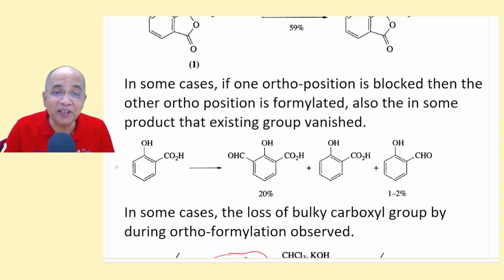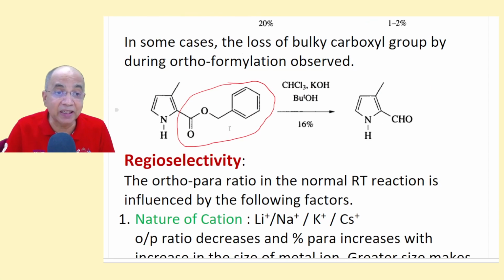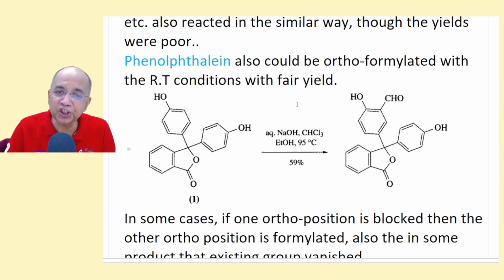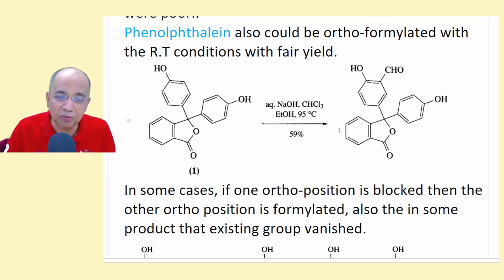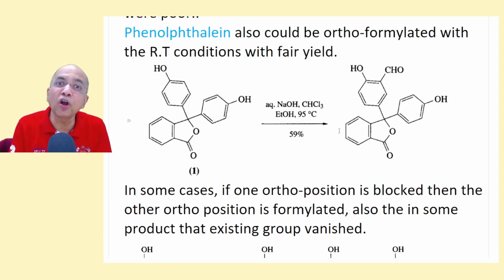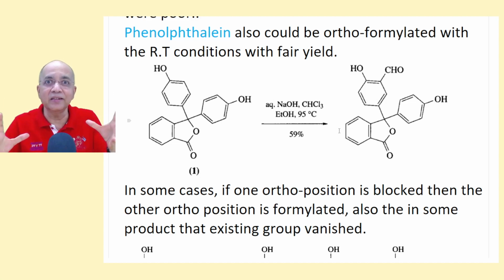Very interesting results were obtained. In pyrrole, the carboxylate substituent at the second position is removed, replaced by a formyl group. So that interesting ortho formylation was observed, along with the simple phenol formylation giving ortho and para. We knew ortho salicylaldehyde is the only product.